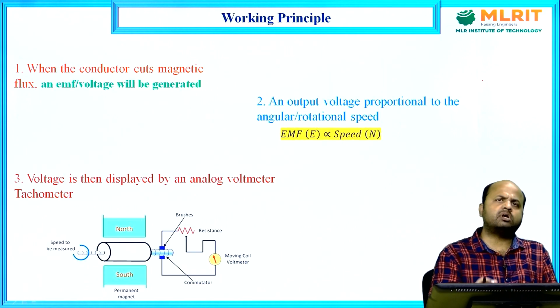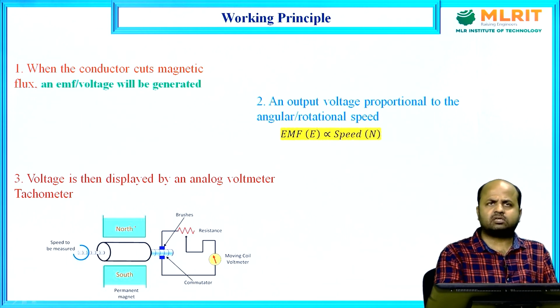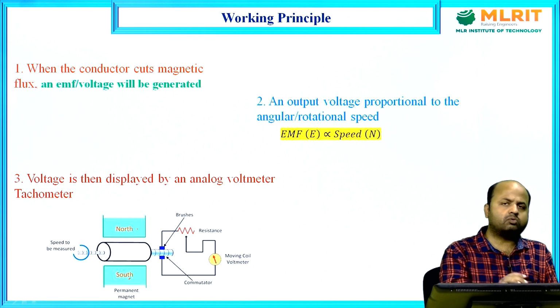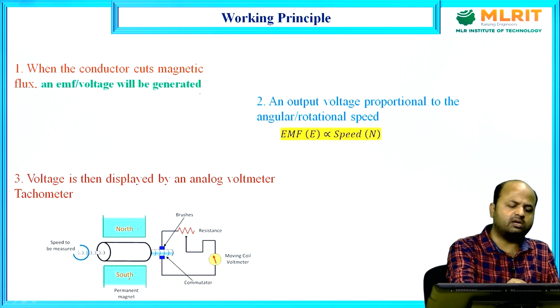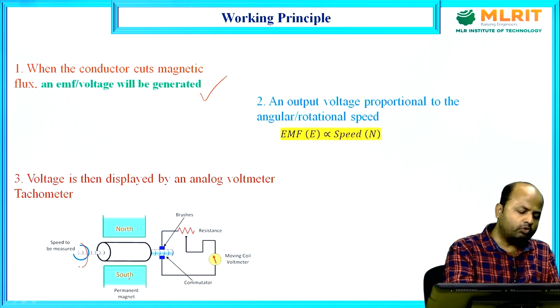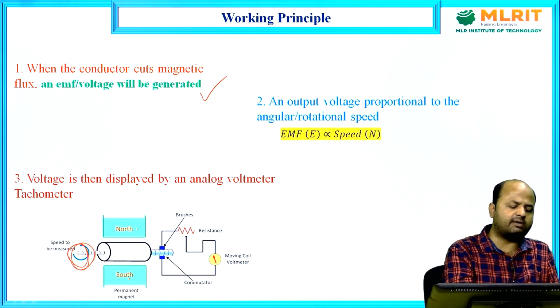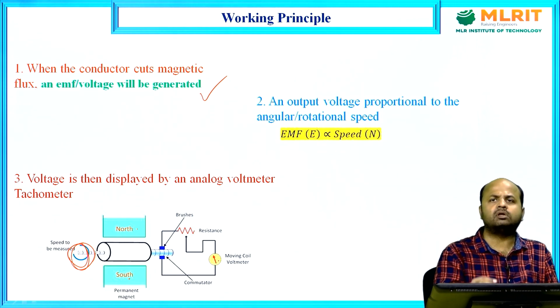Now, how does a tachometer work? Already I have discussed how it is working. See, it consists of a generator circuit, magnet and coil. So, whenever the coil rotates, proportionally voltage will also be generated by the Faraday law of electromagnetic induction. If there is more and more rotation of the shaft and coil, there is more and more generation of voltage, and that voltage can be calibrated in terms of RPM, revolutions per minute of the object.